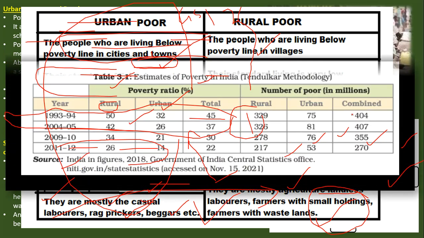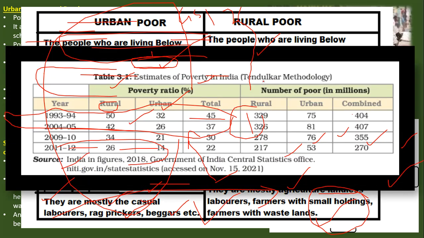So this also estimates, like the Tendulkar methodology, different methodologies you will hear. Meaning a committee would have been there who will decide that if you have this much earning in a day, you are above poverty or below poverty. That decision is made through different committees. So the Tendulkar methodology is what we mostly use, and again in the future slides I'll show you.